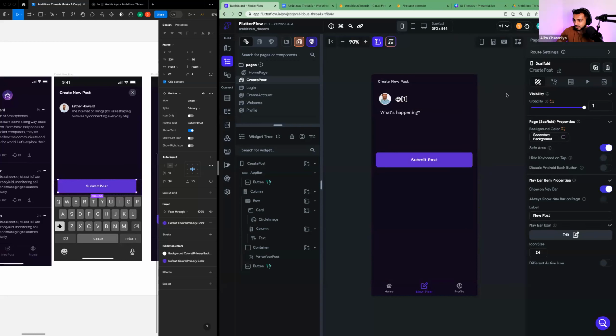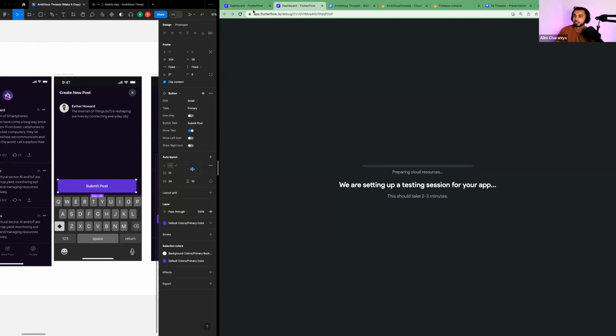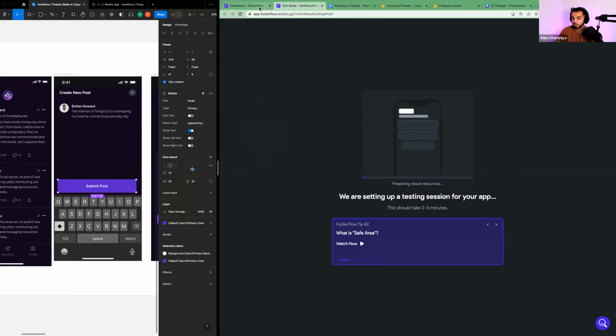So now we're going to go back to our action flow editor, our UI builder, and we're going to run the simulator again by hitting the lightning bolt, right? Waiting on this to run.